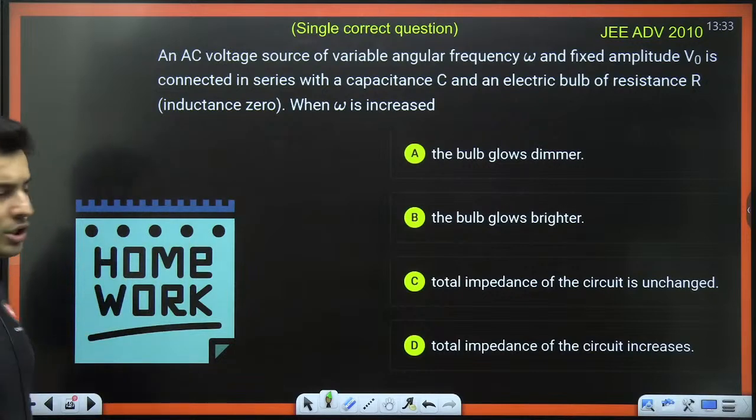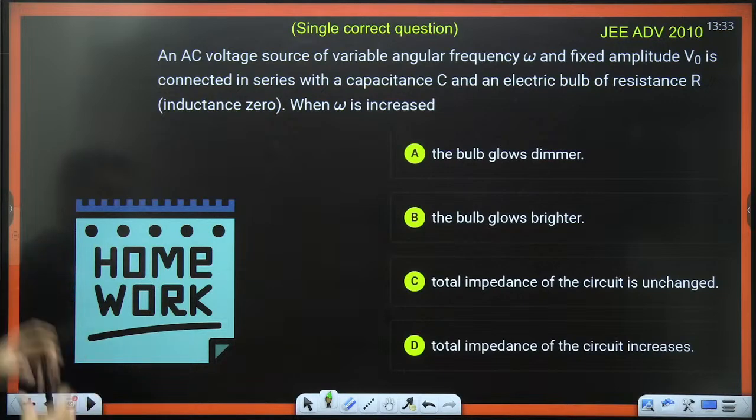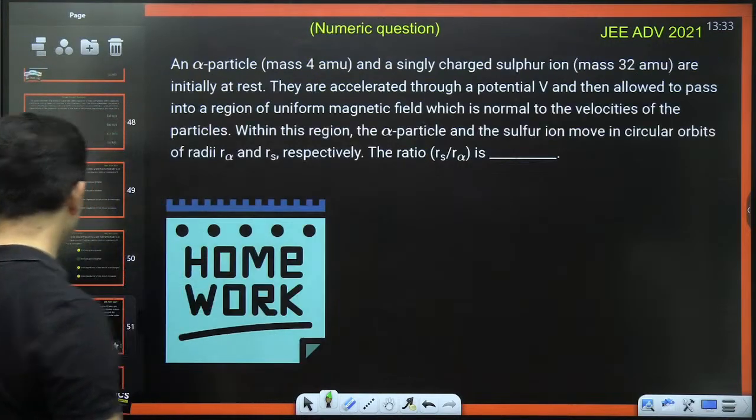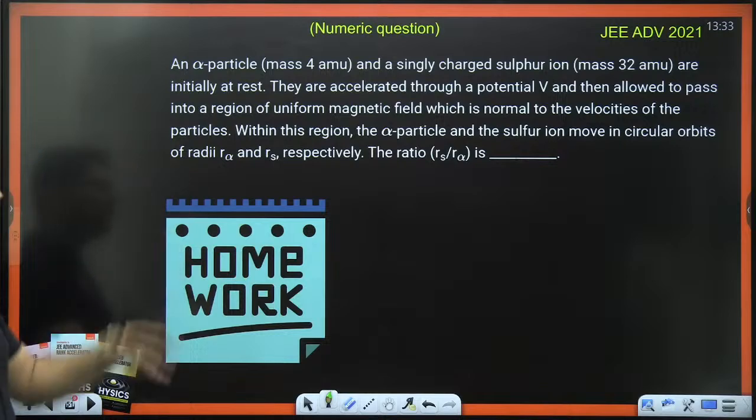This is your second homework question. Just try to solve it. Take a screenshot of this. Okay, I think it's based on alternating current, right? And probably, yes, one more homework question is there for all of you. This one is also simple.